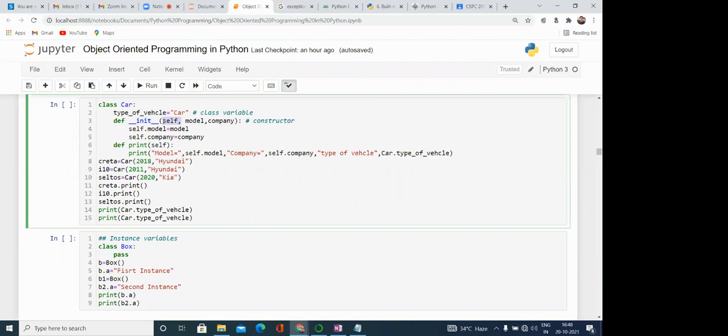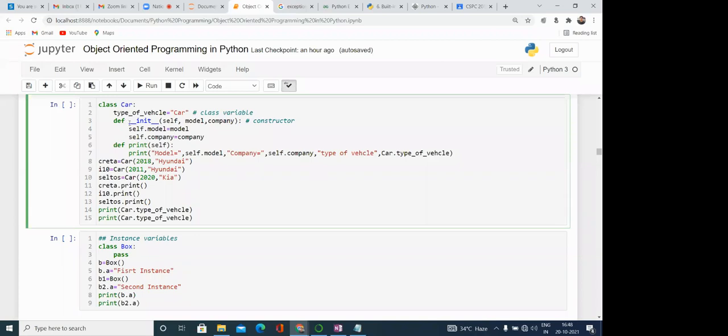However, in case of Python, this self is not fixed. Instead of writing self, you can use anything. But what is the meaning? In the init, the first name is treated as self, or as the object of that current class.